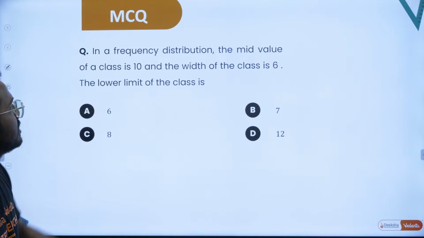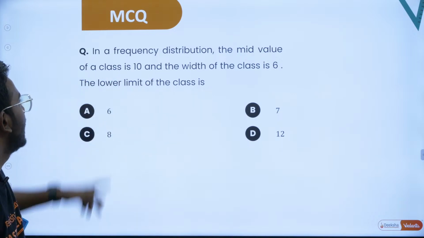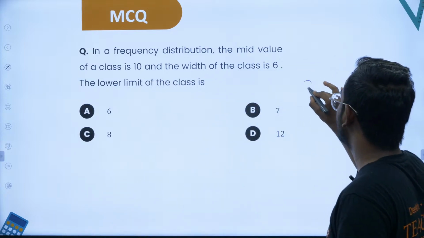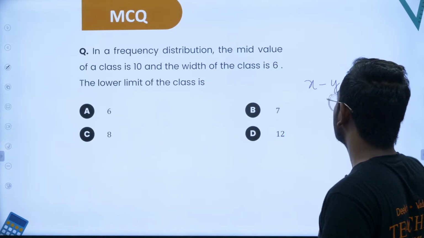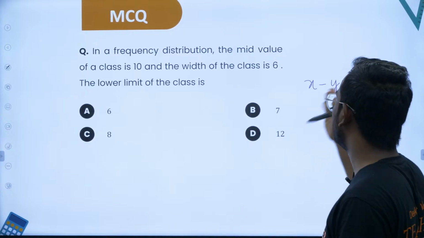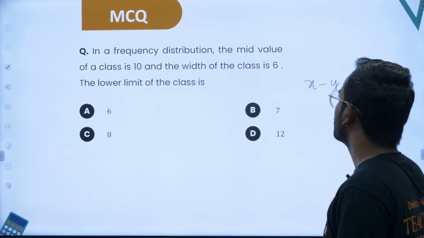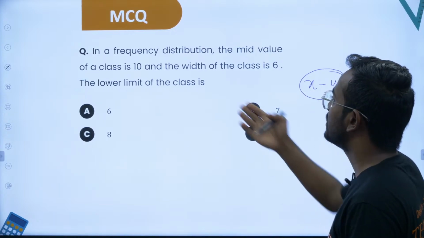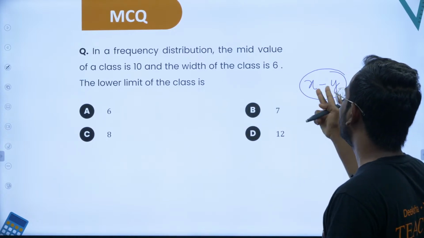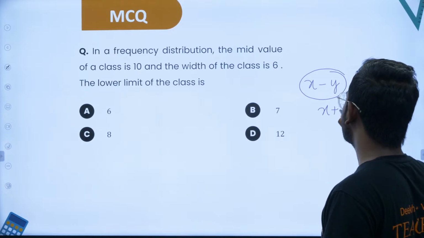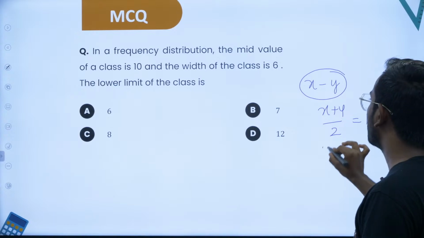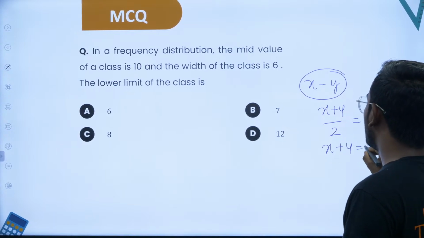Yes, in a frequency distribution, the mid value of class is 10. What do you mean by this? Suppose the class is from x to y, you can take anything. So this is basically the class interval from x to y. They have said the mid value. Mid value means adding these two and dividing by 2, that is (x plus y) by 2 is basically 10. From here you will have x plus y is equal to 20.